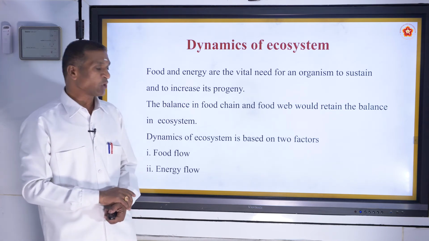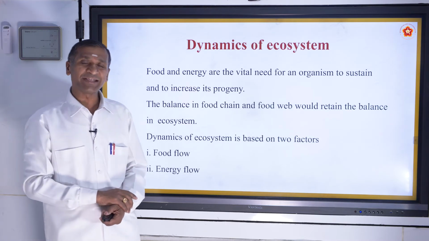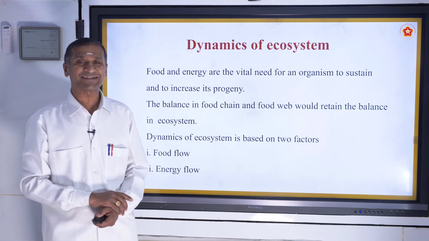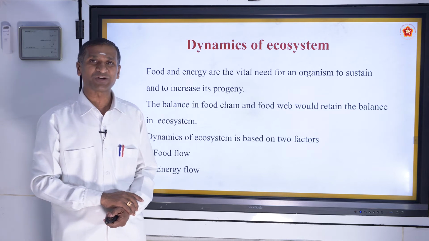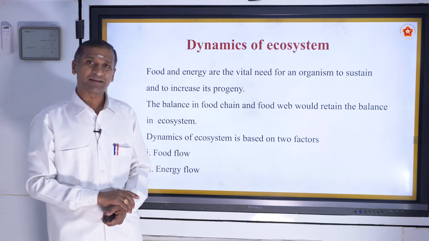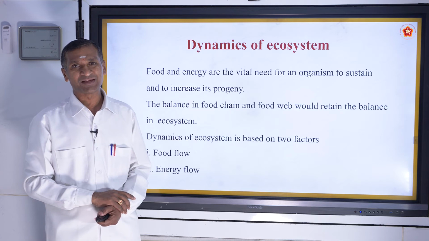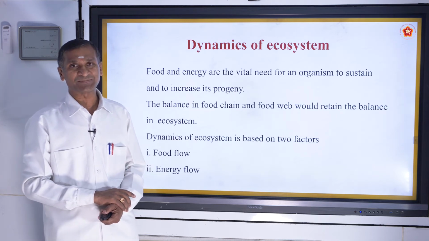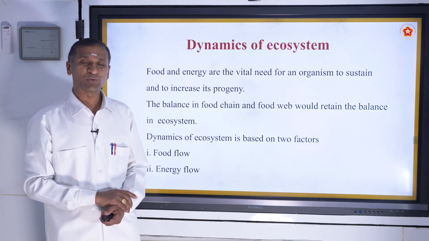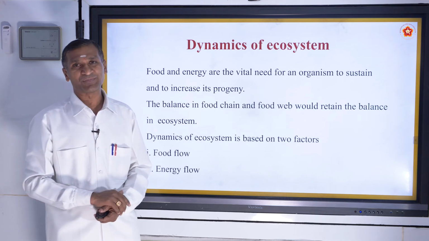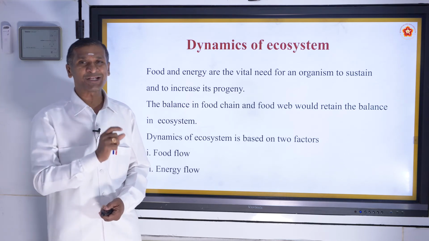So, an ecosystem is mainly based on two factors for its proper functioning, which is nothing but the dynamics of ecosystem. The functioning of an ecosystem needs two factors. One is the food flow, the other is the energy flow.